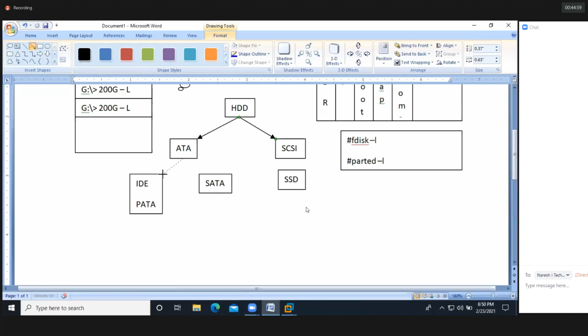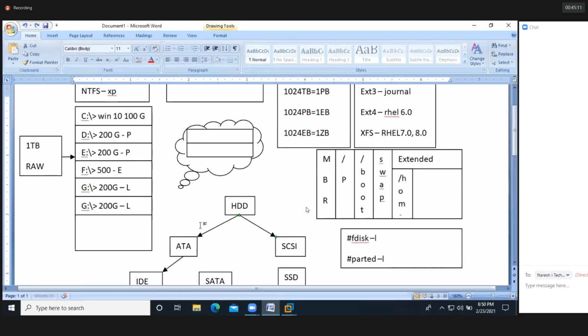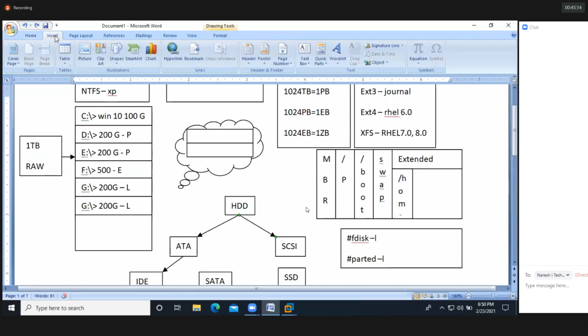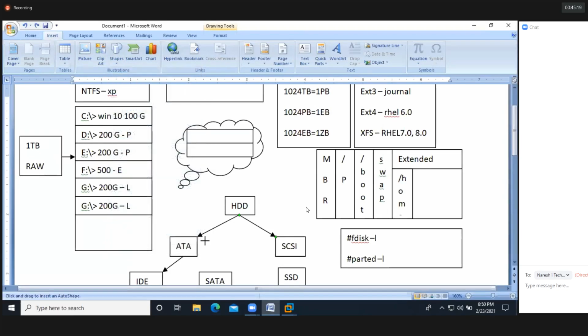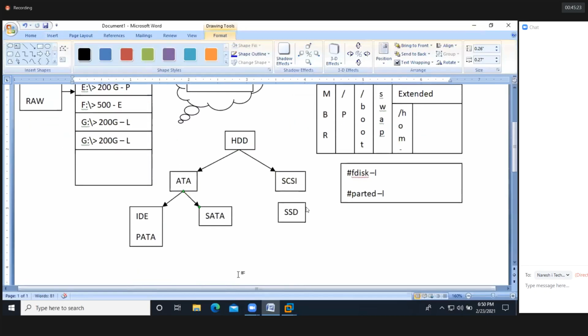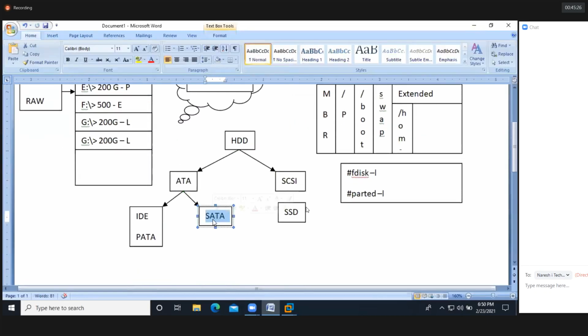So coming to ATA, we'll have two more types. One is IDE. IDE stands for Integrated Device Electronics. You can say PATA also, there is no issue. PATA or IDE. IDE is Integrated Device Electronic and PATA is Parallel Advanced Technology Attachment. And then maximum 90% of machines, our laptops, will have SATA, Serial Advanced Technology Attachment.